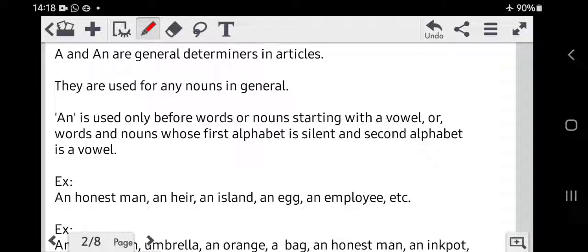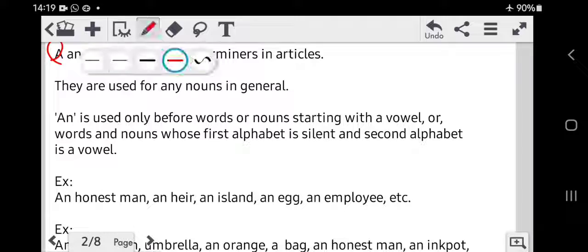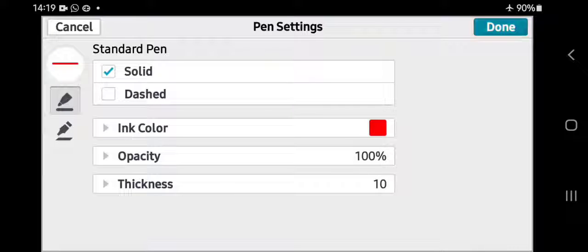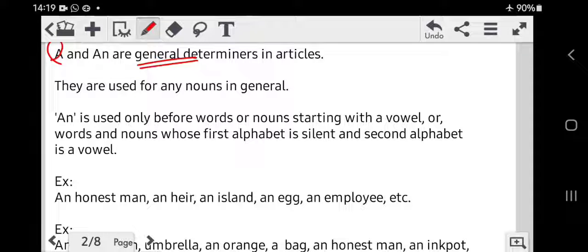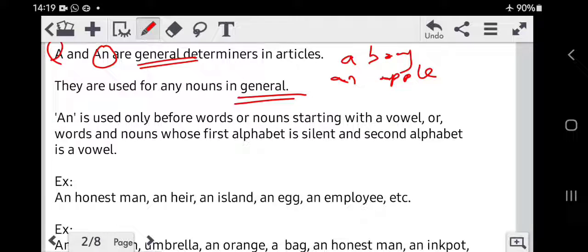Now a and an are general determiners in article. Determiners are nothing but words which are used before a noun. We are calling a and an general determiners because they are used for things, persons or places in general. Like if we say a boy, an apple, they are used for any nouns in general, as mentioned in the previous statement.